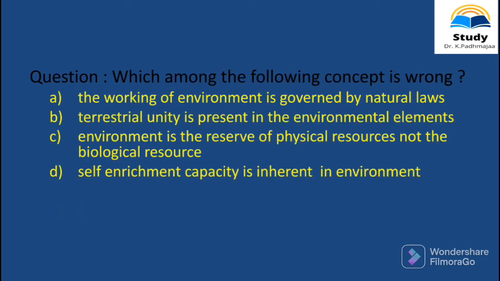Next question. Which among the following concept is wrong? A. The working of environment is governed by natural laws. B. Terrestrial unity is present in the environment elements. C. Environment is the reserve of physical resources, not the biological resources. D. Self-enrichment capacity is inherent in environment. The correct answer for this question is C. Environment is the reserve of physical resources, not the biological resources.